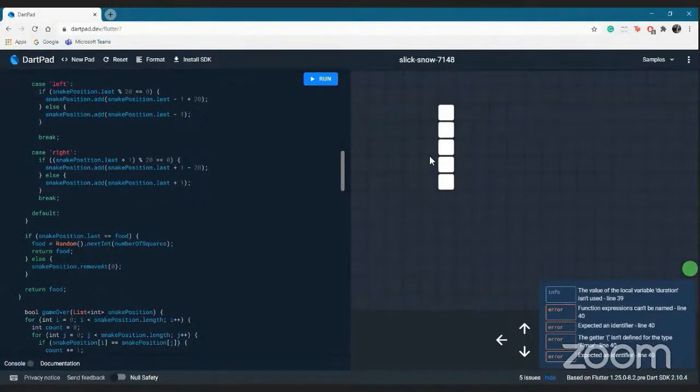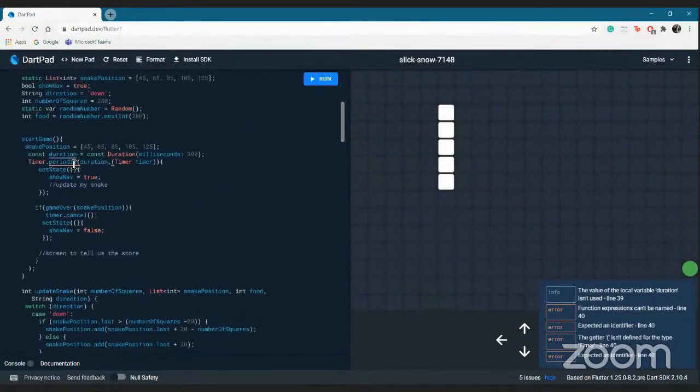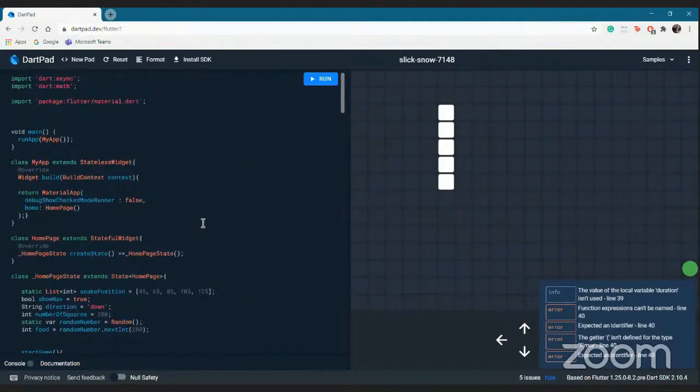In case the snake has not consumed any food, what we do is add a number at the sixth index and remove the zeroth index. So basically, now initially the snake was from 0 to 5, it is from 1 to 6. But in case the snake has consumed the food, the snake will be from 0 to 6. So it just seems that the snake's length has grown. So this is what it does, and it generates a new snake's food over here. And when we call this update function, it will do the needful for us.